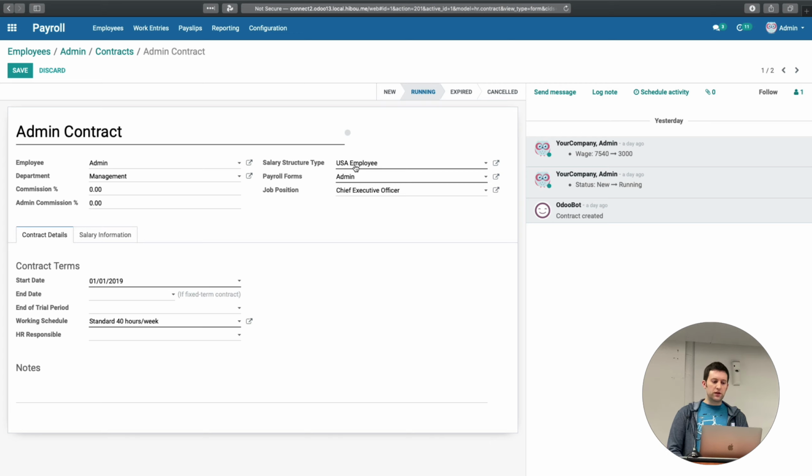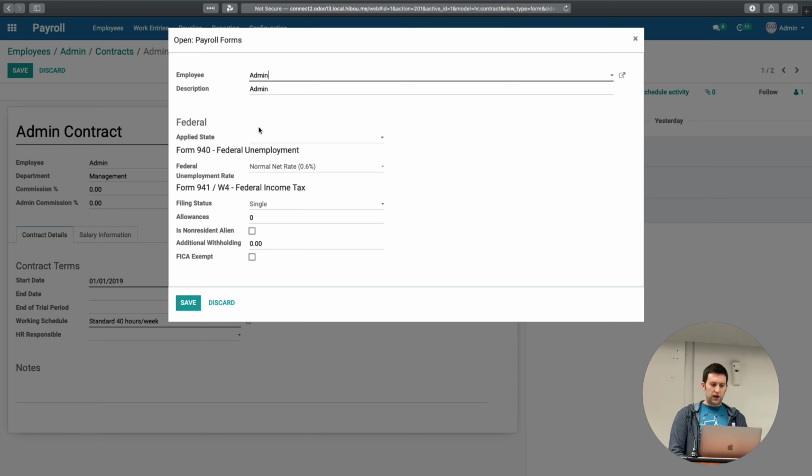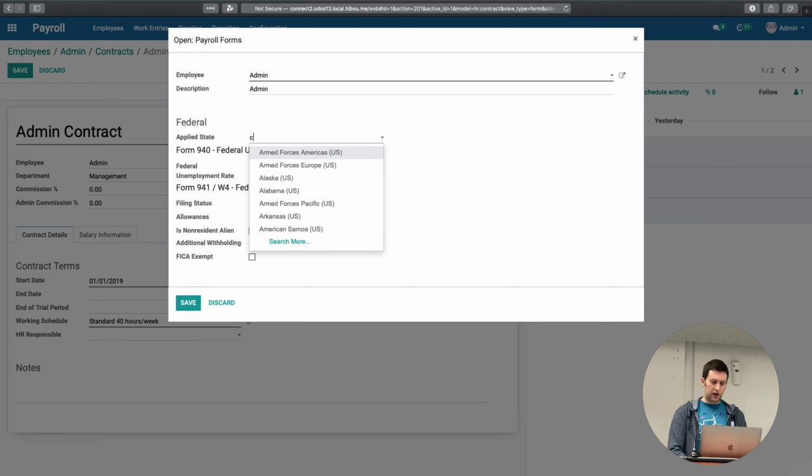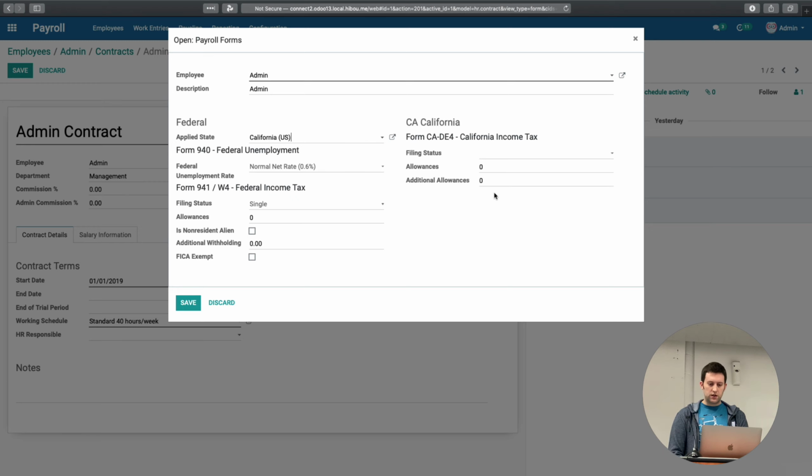And when you enable this structure, you get a new required field here, which is payroll forms. This is a new model to extract all these form details away from the contract into its own model. In fact, it's also available down here as employee forms. If we bump that up, we'll note that we still have all of our federal details over here, and we have a new applied state here. If I type in California and hit return, we'll see the California-specific filing details over here. And ultimately that's for every state.